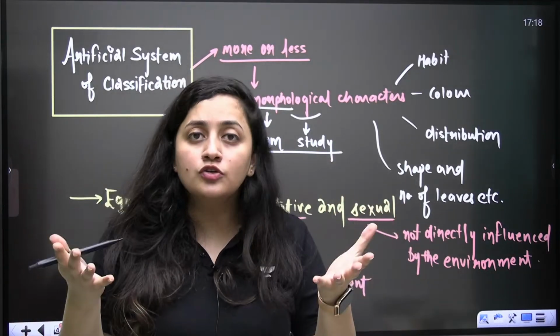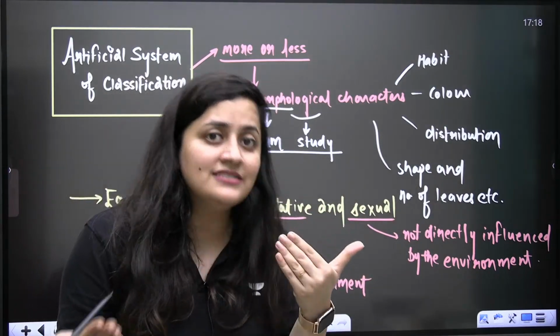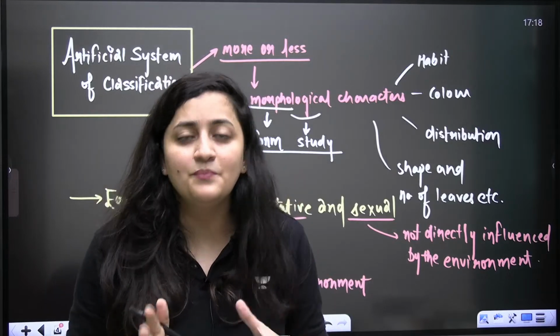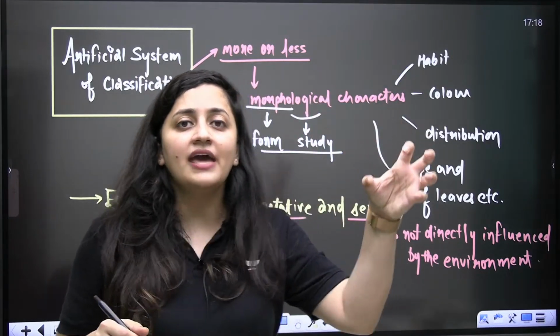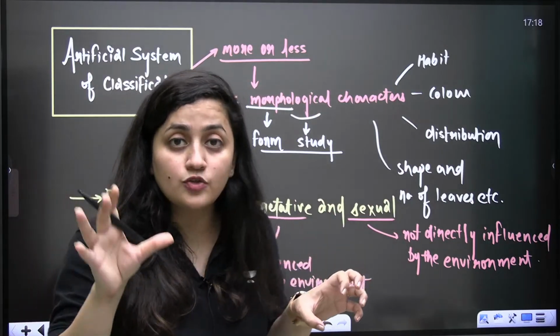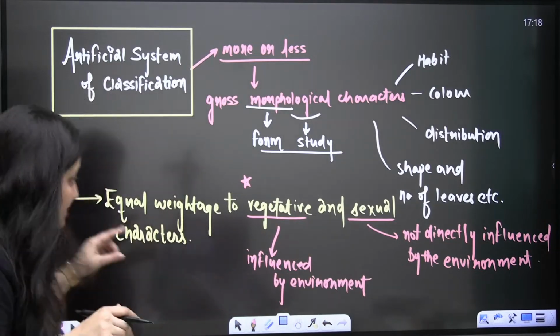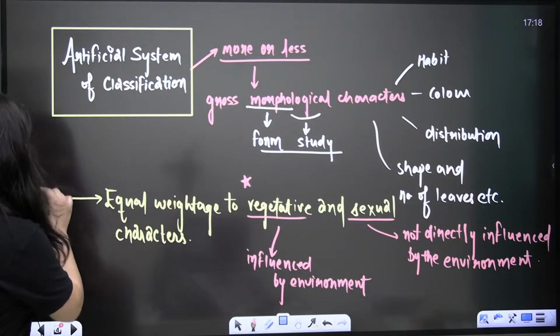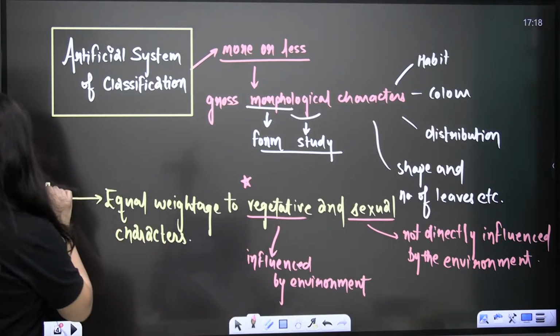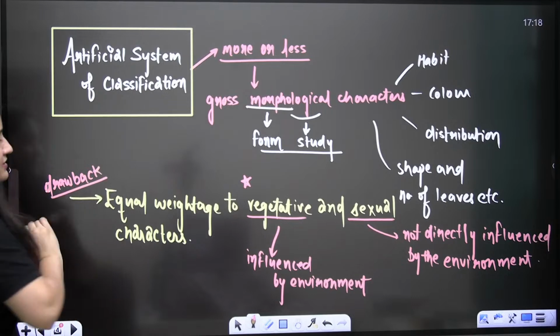And it is not okay to give equal preference to these two characters. Why is it so, kids? There is a simple reason behind. The vegetative characters can directly be influenced by the environment, but when you talk about the sexual characters, they will not. Right? So this is the drawback also. I'm going to write down here. It is the drawback also. Got it? So this is about the artificial system of classification.